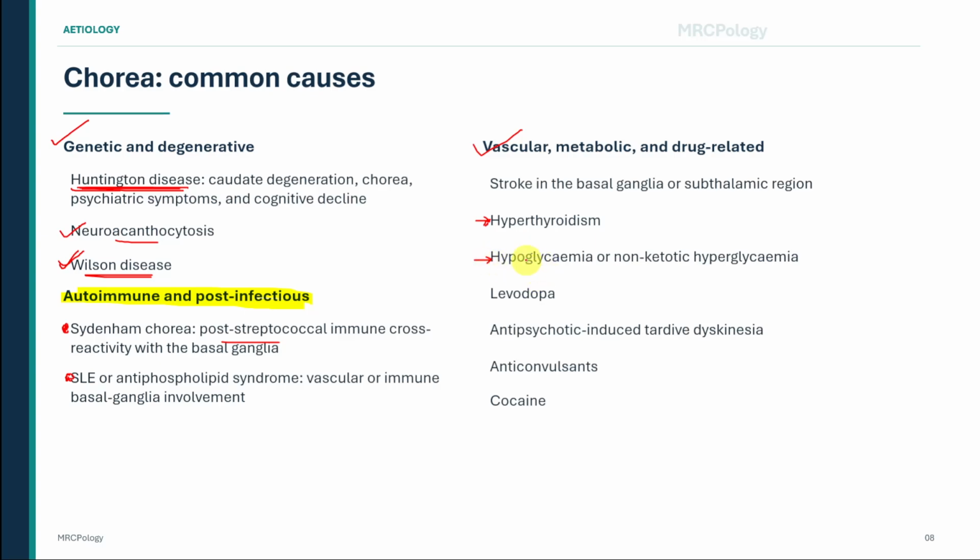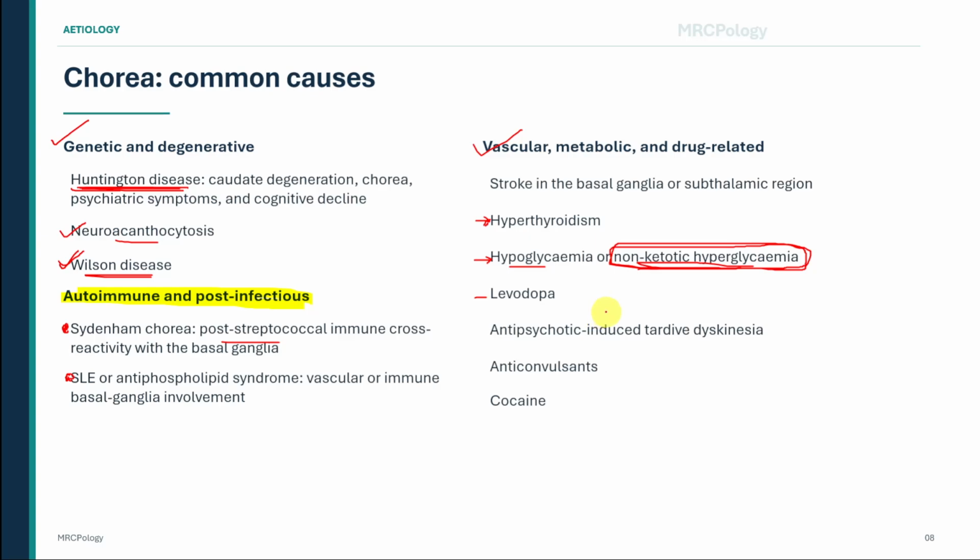Hypoglycemia can cause a wide variety of neurological manifestations, including abnormal movement. Non-ketotic hyperglycemia may produce acute or subacute unilateral chorea or hemiballismus. Imaging may show characteristic abnormalities in the contralateral basal ganglia. The clinical context often includes poorly controlled diabetes and markedly elevated blood glucose.